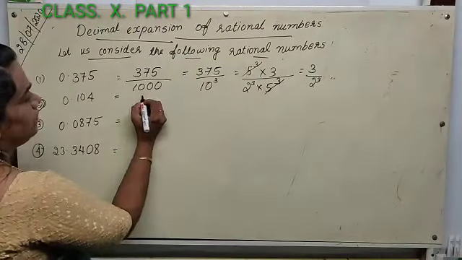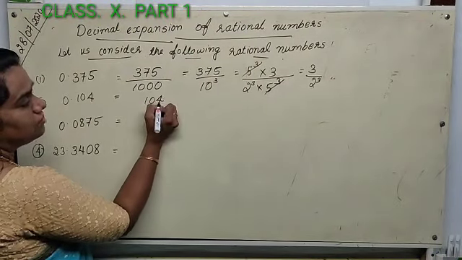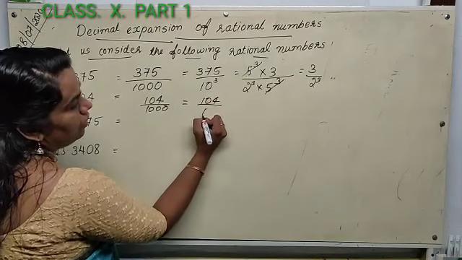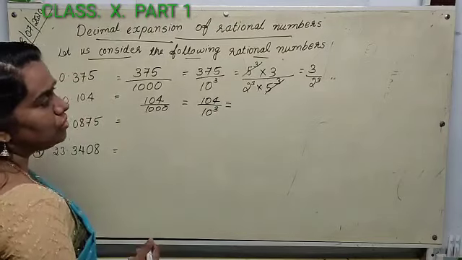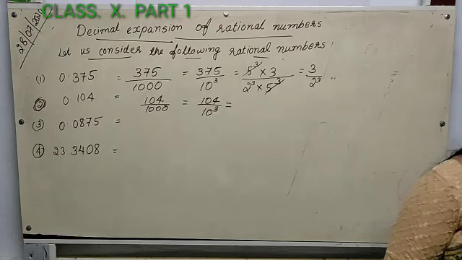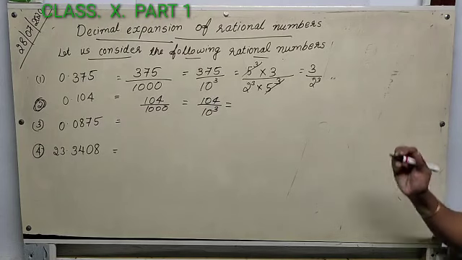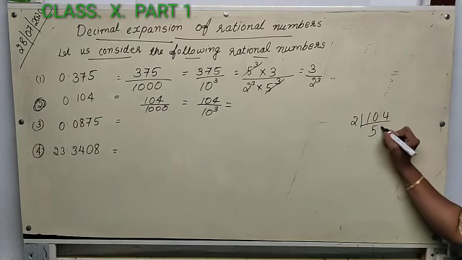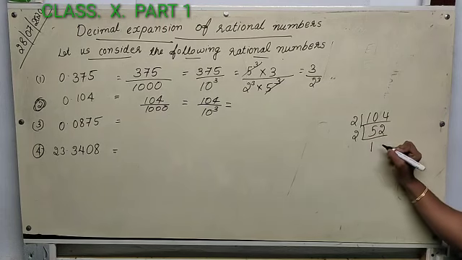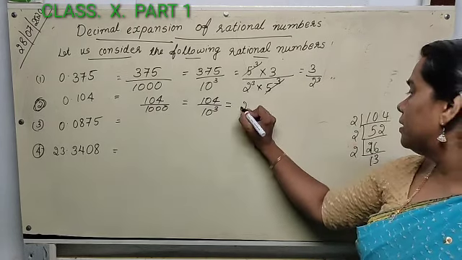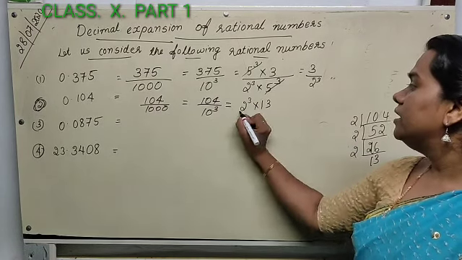Next number: 0.104. There are 3 decimal places, so it is 104 by 1000, that is 10 cube. Then we do the prime factorization of 104. 104 divided by 2 is 52. Again divided by 2, we get 26. 26 divided by 2 is 13. 13 itself is a prime number. So we get 2 cube into 13 divided by 10 cube.